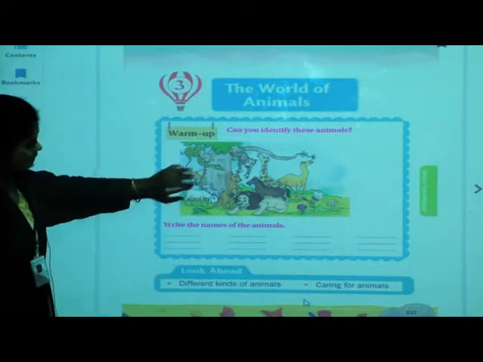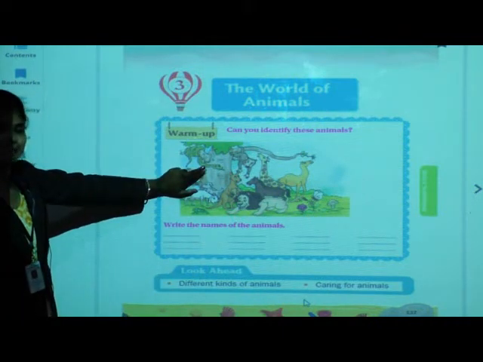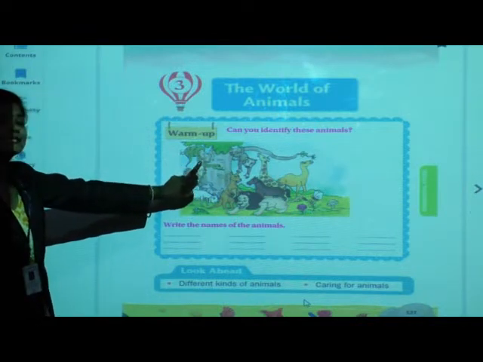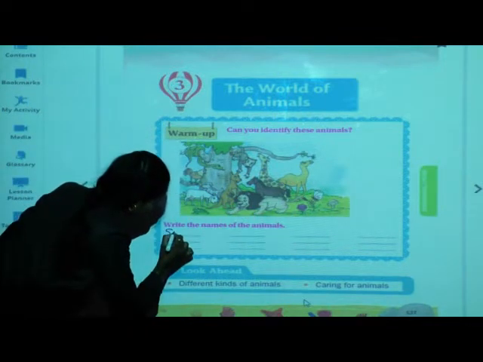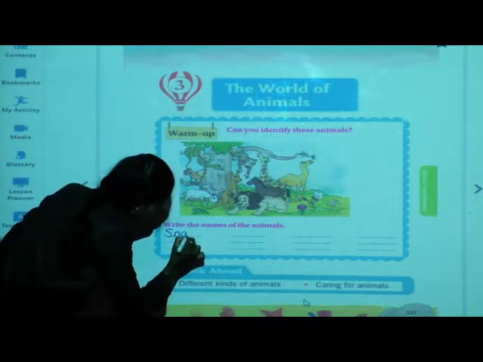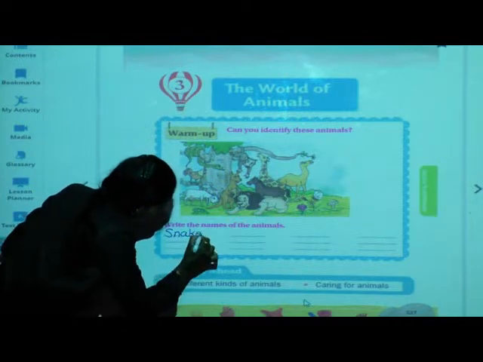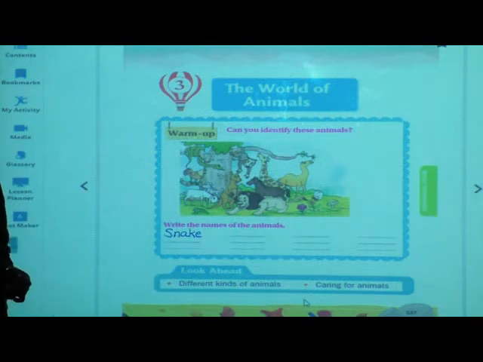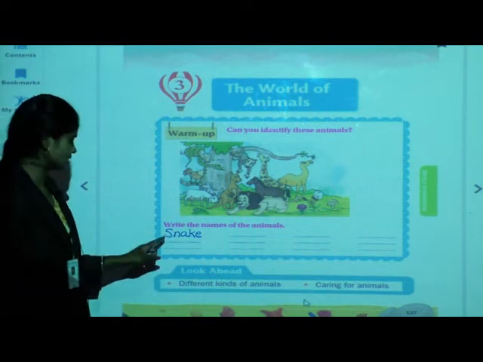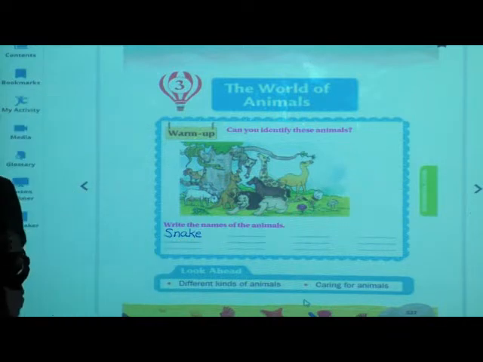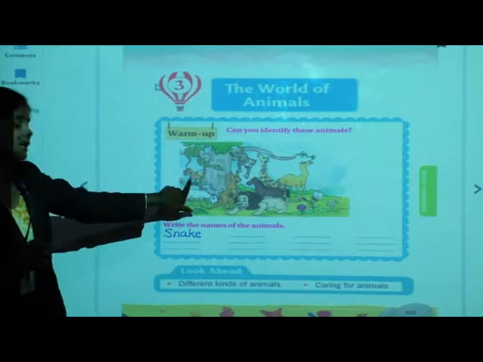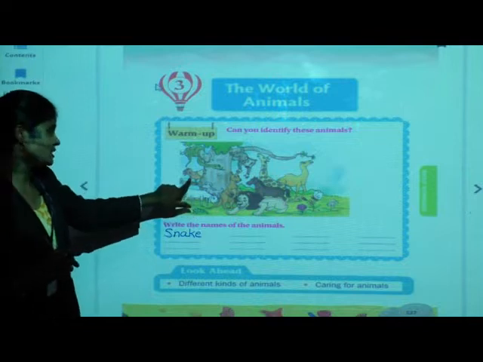Okay? Now tell me, which animal is this? Can you see? Can you identify? Yes, it is snake. So write here the name, S-N-A-K-E, snake. While writing, read the spelling. S-N-A-K-E, snake. Tell me, which animal is this?